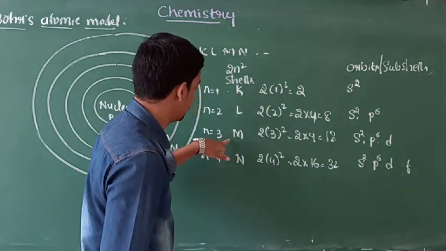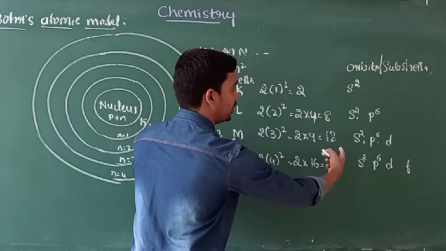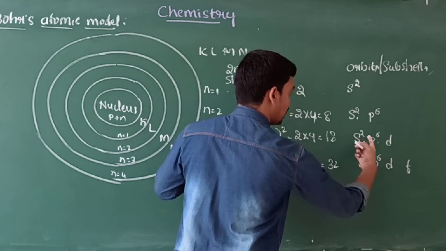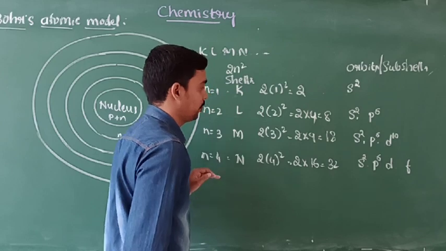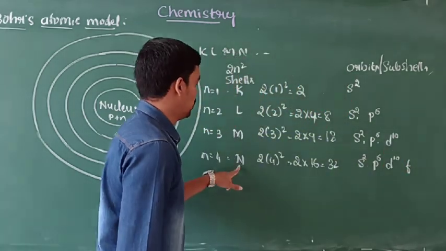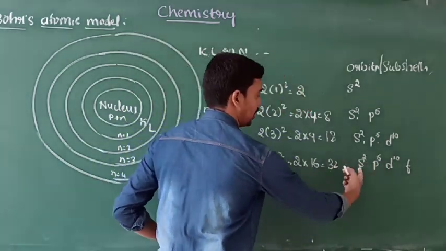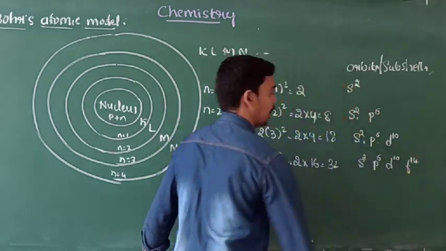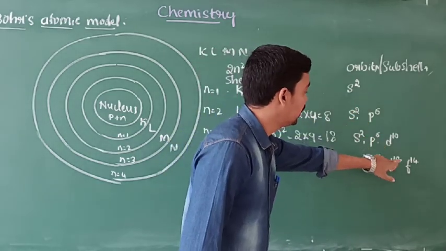And next, here M shell holds 18 electrons. Already 8 electrons, 2 plus 6, 8 electrons, enter into the s and p. The remaining 10 electrons enter into the d orbit. Here also the maximum capacity of d is 10. And here 32 electrons are there. Already 18 electrons enter into the s, p, d respectively. And here the remaining 14 electrons. Okay, this is the maximum capacity of s, p, d and f.